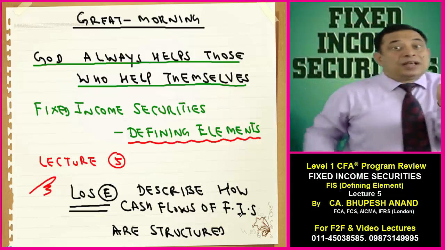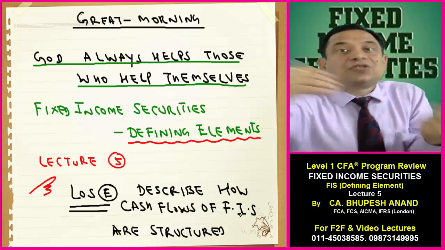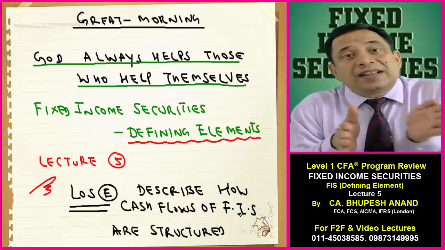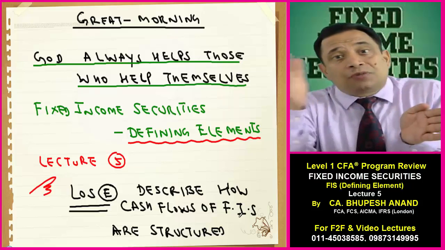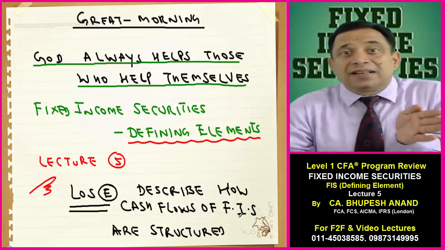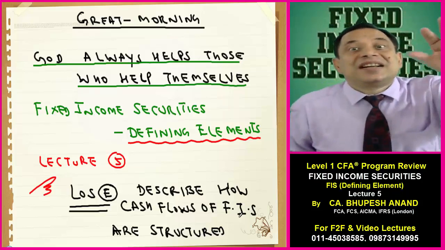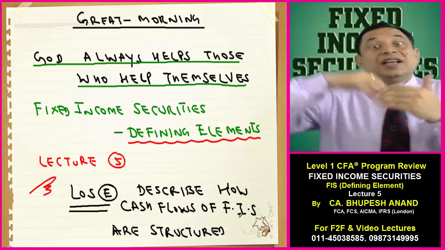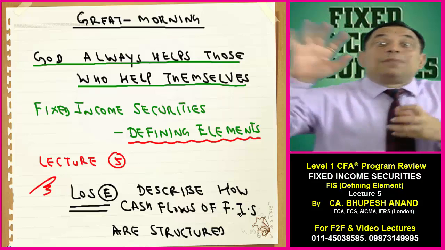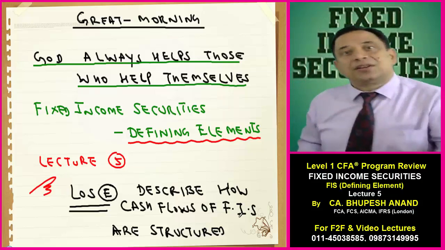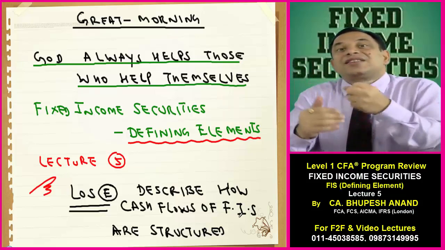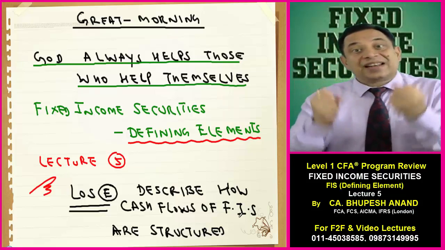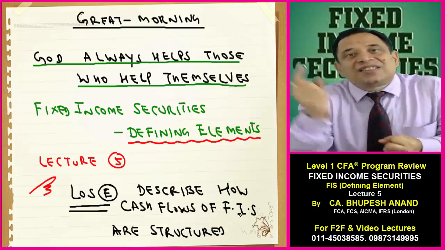So today we'll be starting with the different types of structures of bond. Similarly, coupon payment, because again there is an outflow from the borrower's pocket to the lender. So which type of coupon structure it is, whether it is step-up coupon, credit-linked coupon, or inflation coupon, depends upon that. So the structure of a bond and the structure of a coupon payment, both can help us in structuring the cash flows.